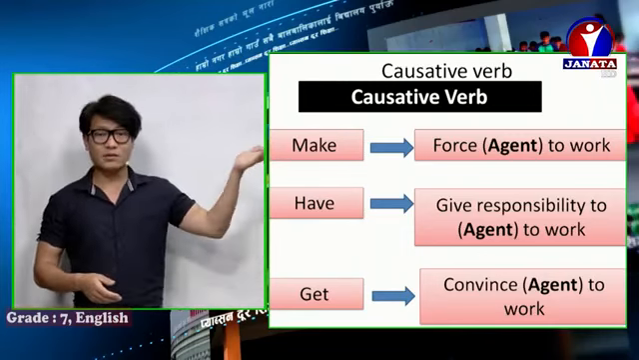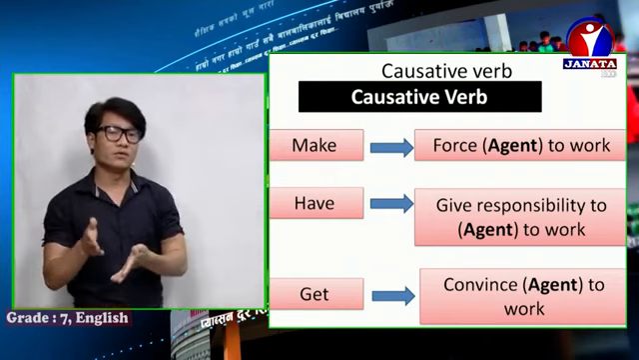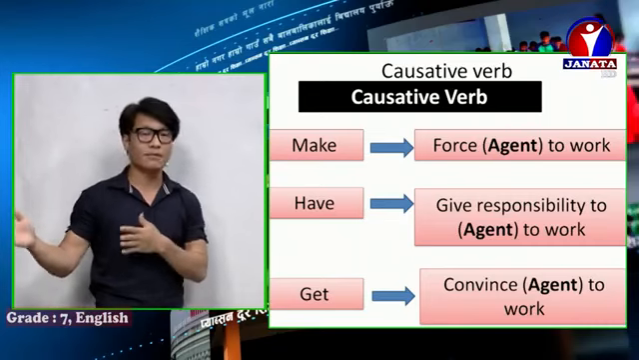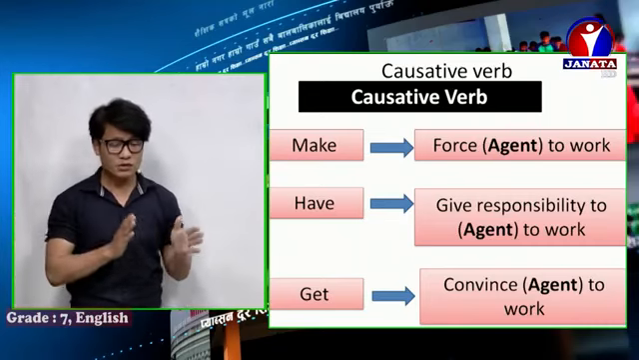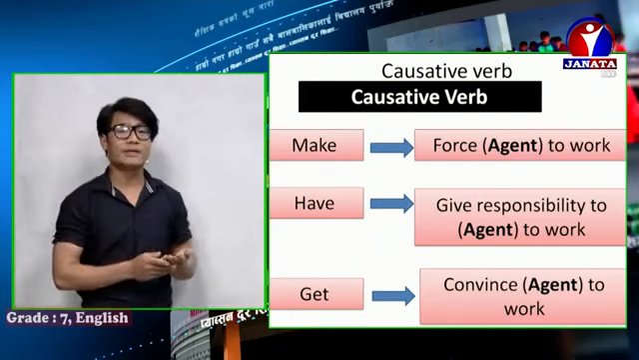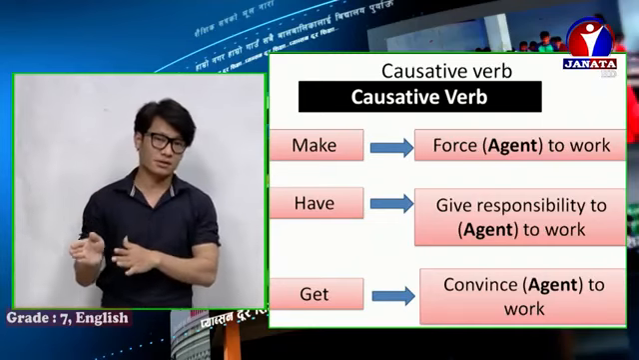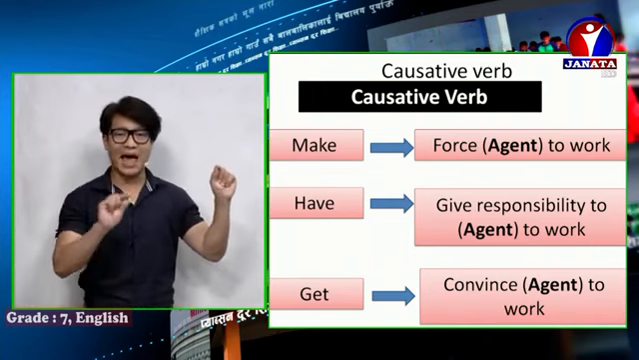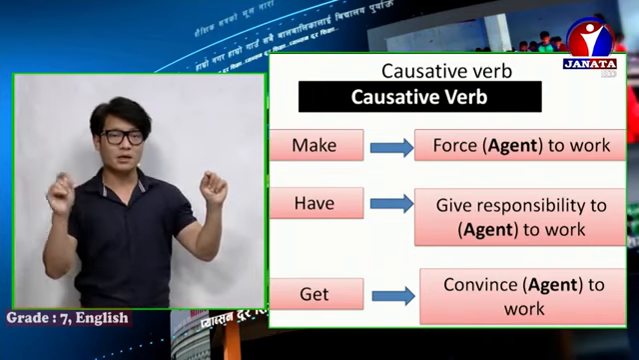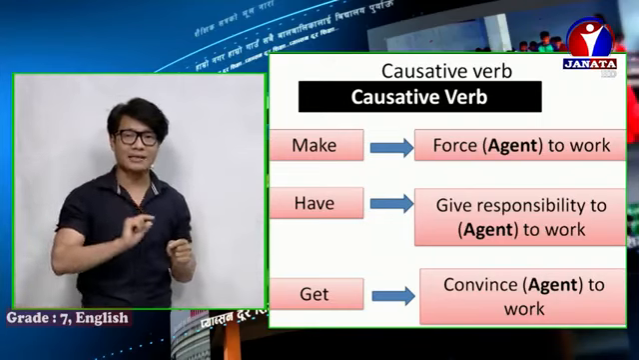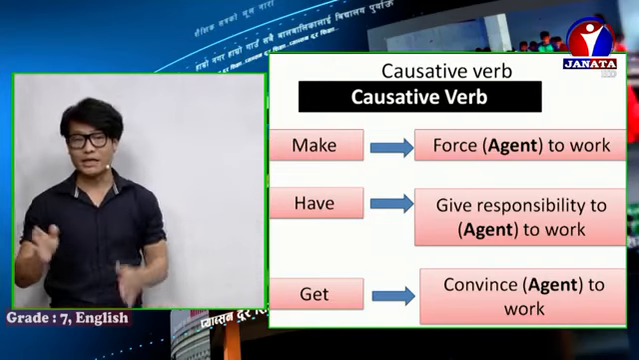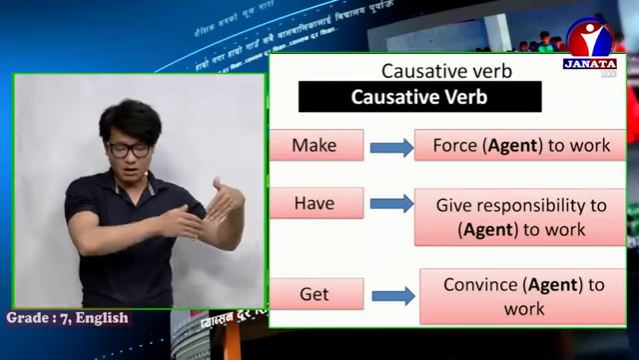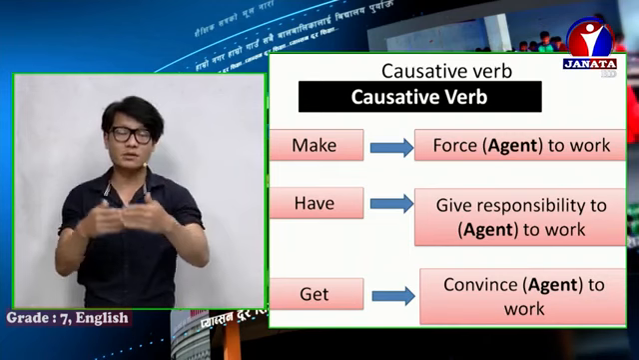Have means give responsibility or duty. Suppose doing homework is the responsibility or duty of the student. So here we can use teacher: Teacher has the student do homework. It means the teacher is giving the responsibility or duty to a student to do homework.